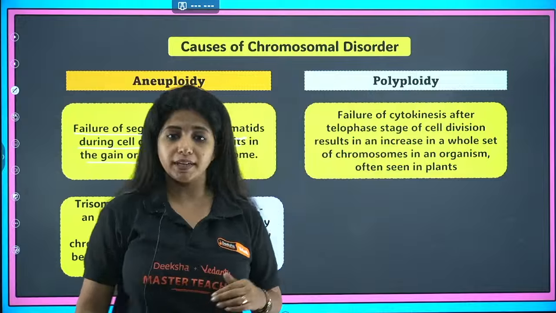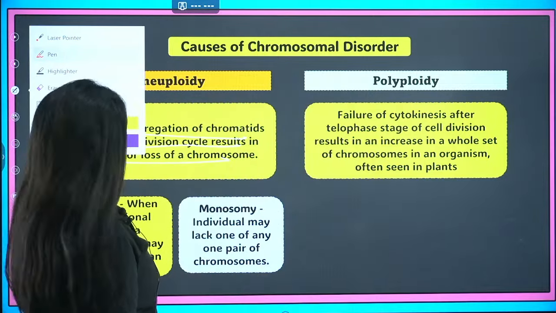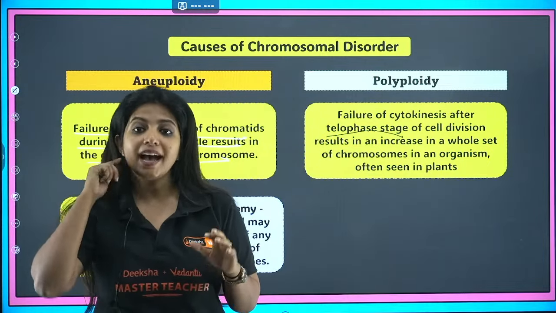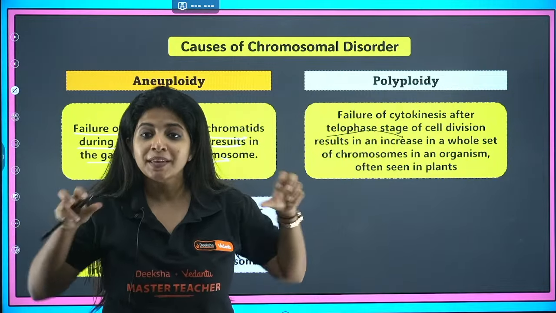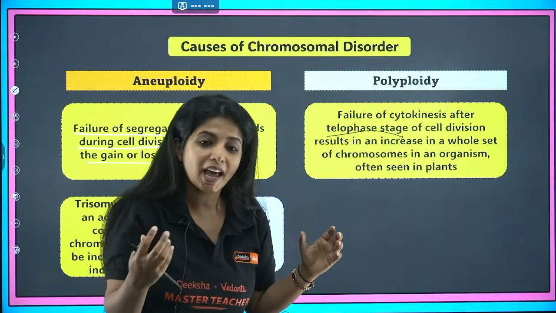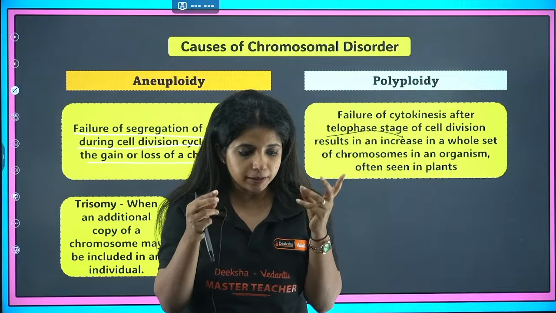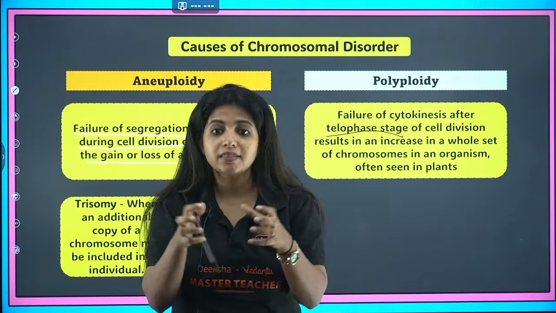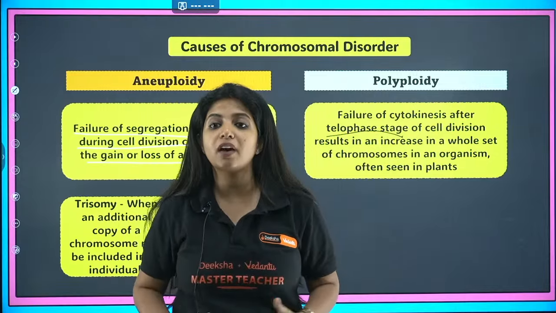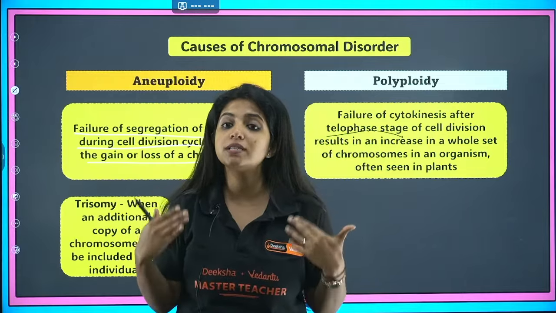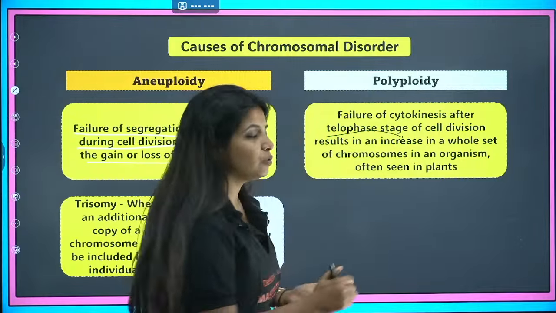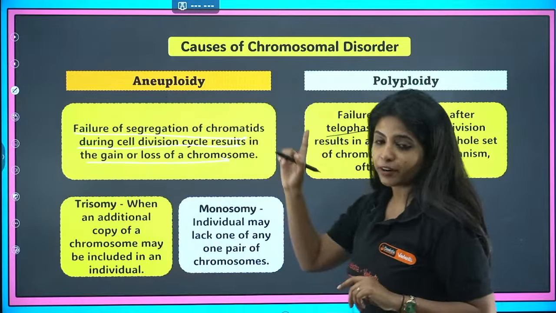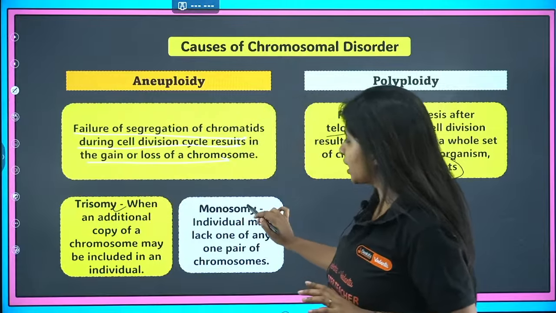On the other hand, you have polyploidy. Polyploidy means failure of cytokinesis after telophase of cell division. Last phase is telophase, and after that the cell division did not take place. If the cell division did not take place, the chromosomes which are there, they have duplicated. You have double the amount of chromosomes over here. The cell is not dividing, that means this cell will be having double the amount of chromosome. The whole set of the chromosome is going to increase. But don't worry, this usually happens in the case of plants, not in the case of animals. So polyploidy is for plants, aneuploidy is for animals, and in aneuploidy you have trisomy condition and monosomy.